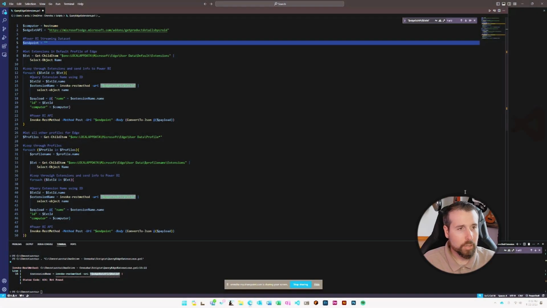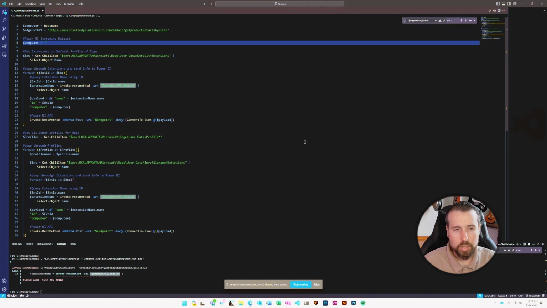Hello everyone. I wanted to show you a cool solution that we found to a unique problem that we were having, where we needed to grab all of the extensions that all of our users were using in Edge on a group of Intune managed computers.